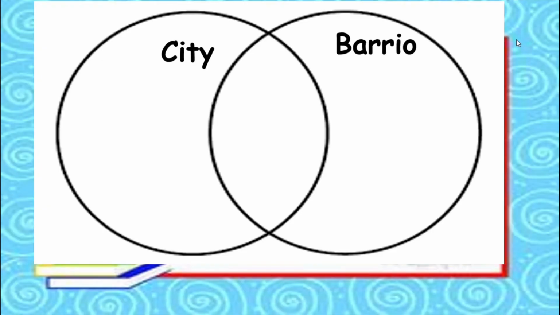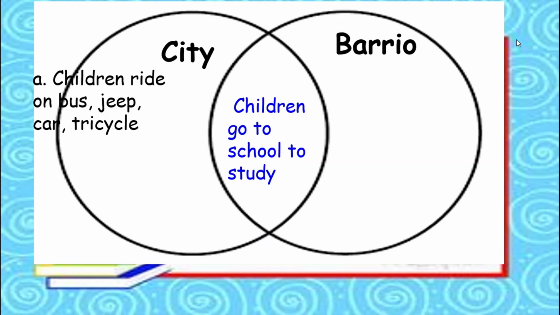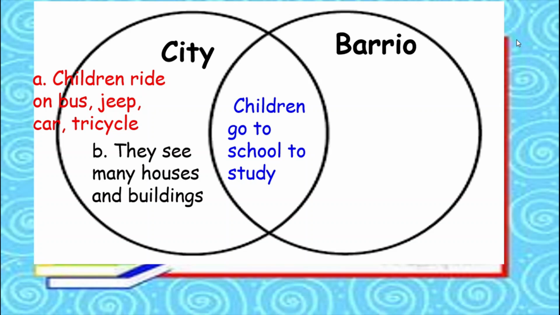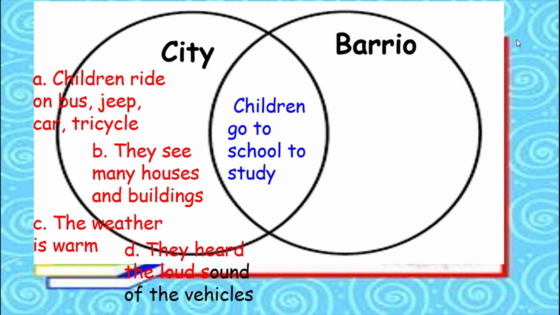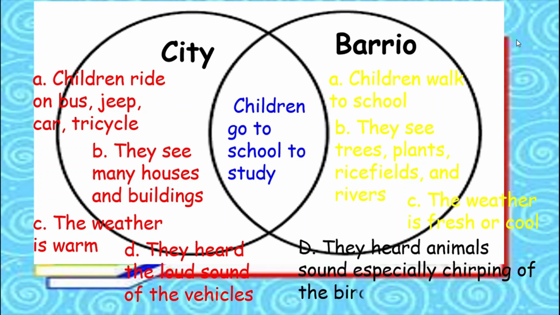Both city and barrio children go to school to study. But in the city, children ride on bus, jeep, car, tricycle. They also see many houses and buildings. The weather is warm, and they hear the loud sound of the vehicles. While in the barrio, children walk to school. They see trees, plants, rice fields, and rivers. The weather is fresh or cool, and they hear animal sounds, especially the chirping of the birds.